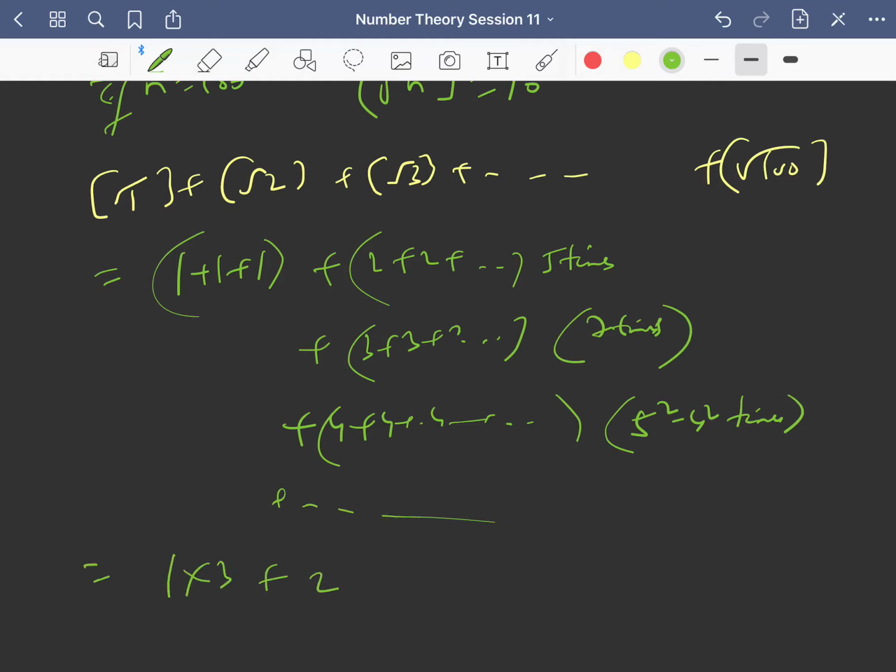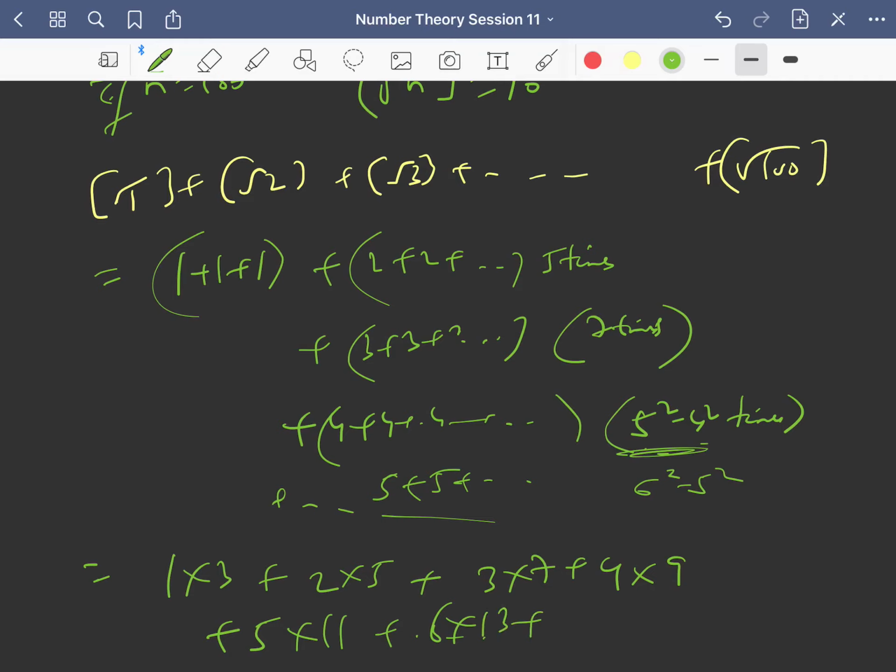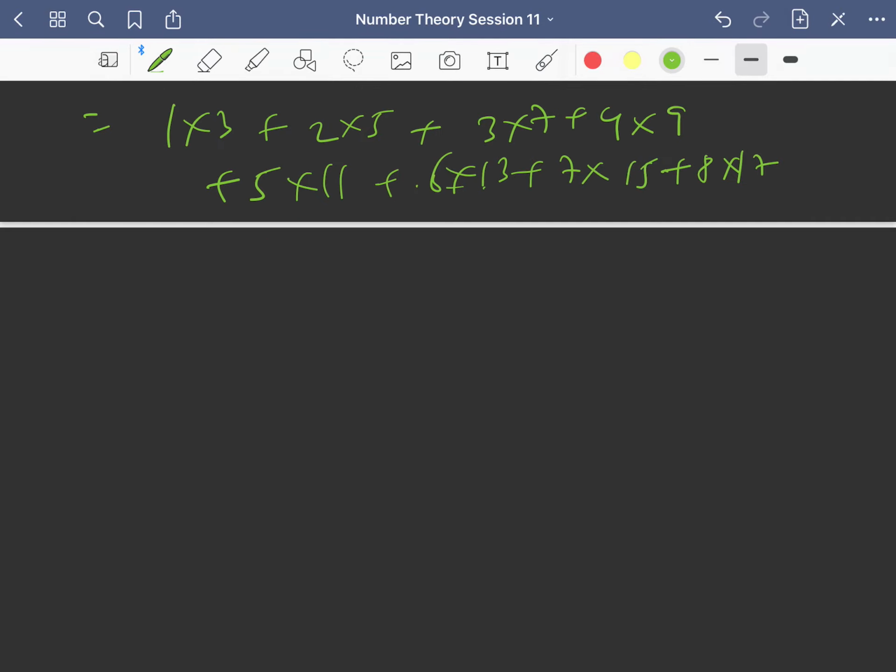So this is 1 into 3 plus 2 into 5 plus 3 into 7 plus 4 into, this is 5 square minus 4 square, that is 5 plus 4 into 5 minus 4, that is 9, right? Then 5, 5, 5 will be 6 square minus 5 square times, so 6 minus 5 into 6 plus 5, that is 11. And then 6 into 13, 7 into 15 plus 8 into 17 plus 9 into 19 plus 10, which is only one time because that is root 100, that is only 10. So you can compute this and you will get the final answer, right?